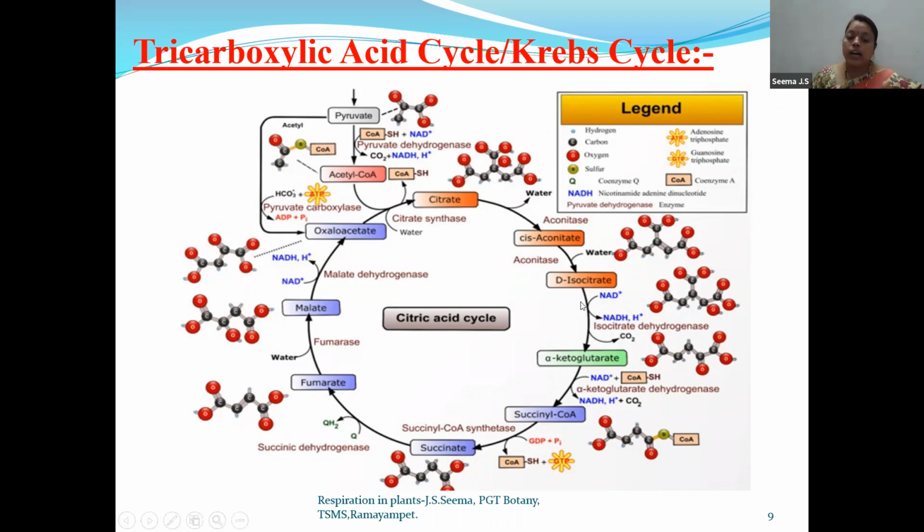This oxalosuccinic acid will undergo an oxidation step. That is, it will release electrons and protons, which are accepted by NAD+, and as a result NADH2 is formed. Because of this oxidation step, the product formed is alpha ketoglutarate. As I mentioned, children, alpha ketoglutarate is the first and the only 5-carbon compound. As you can see in this chain, 1, 2, 3, 4, 5: 5 carbons are present.